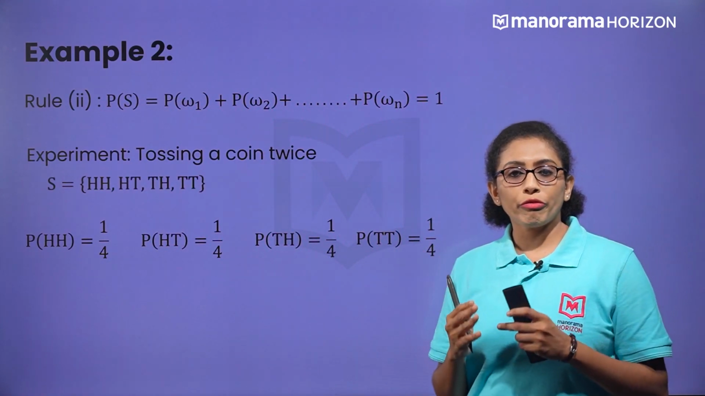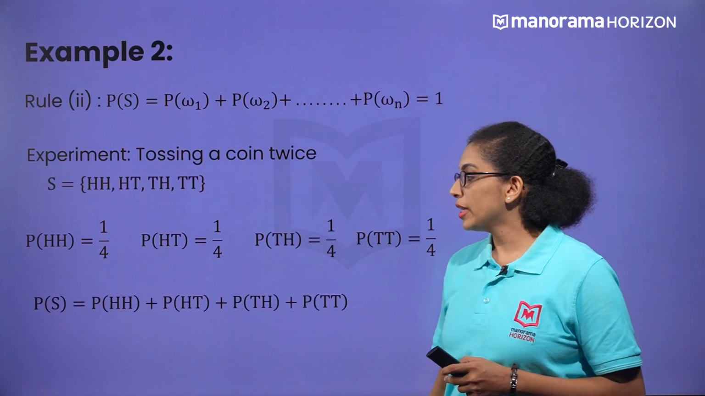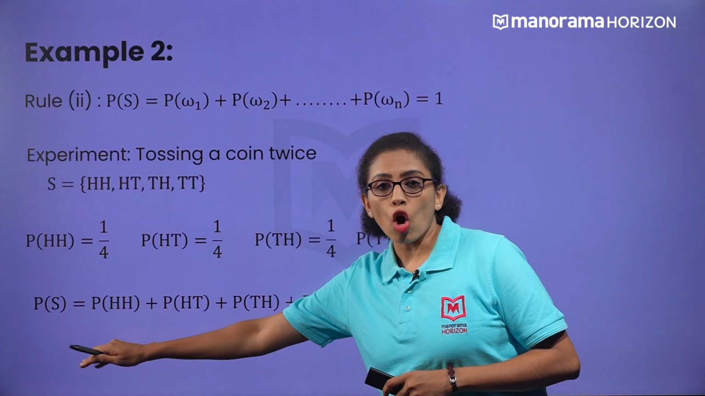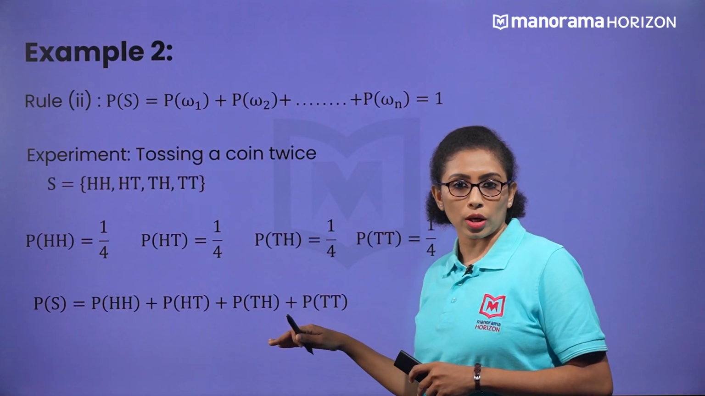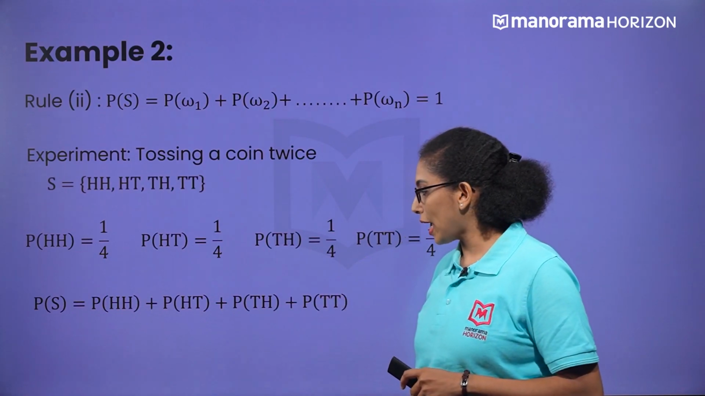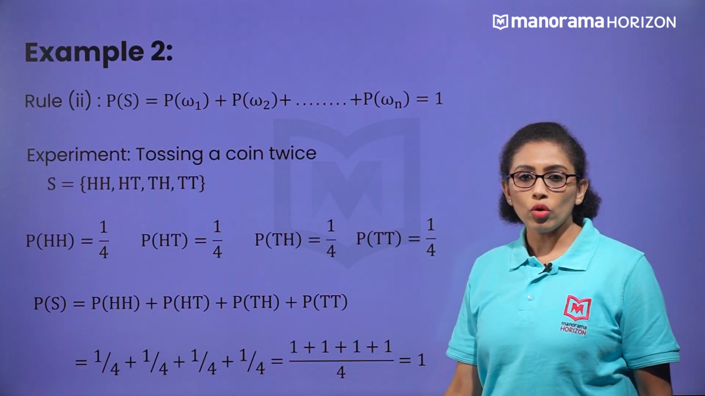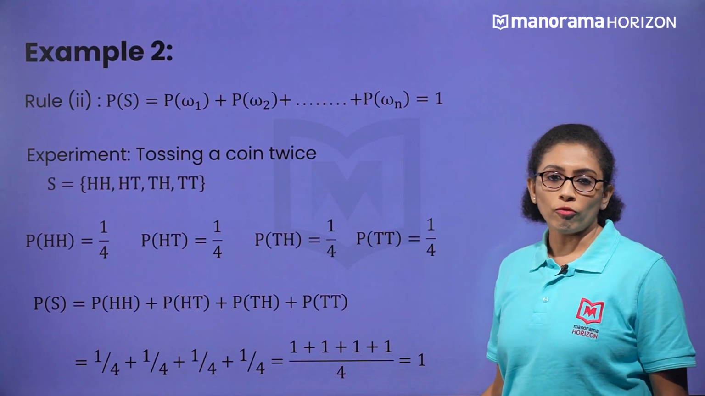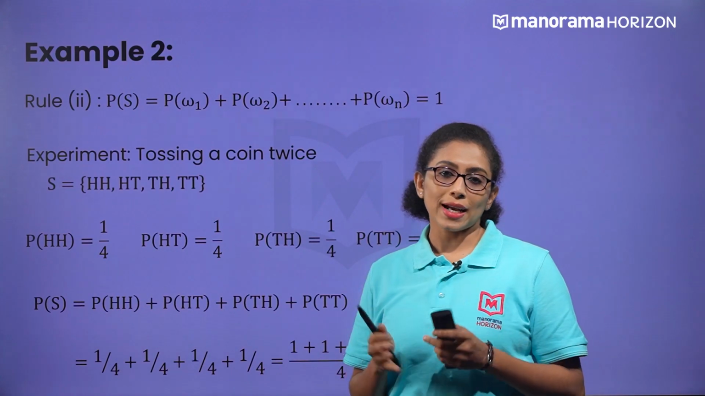Now we can verify this rule, right? So the probability of S will be adding all the probabilities of the outcomes. So we have a total of 4 outcomes. On adding these probabilities, we have 1 by 4 plus 1 by 4 plus 1 by 4 plus 1 by 4. We get the value as 1. Hence, the second rule is also satisfied.